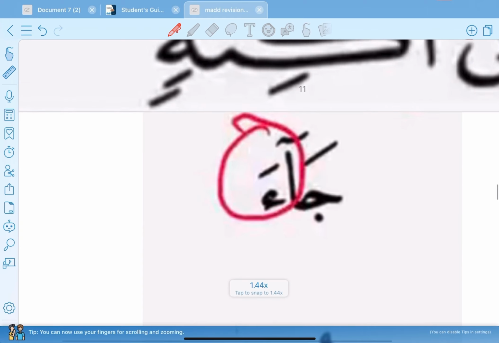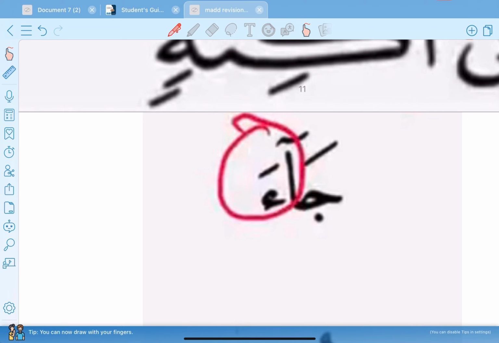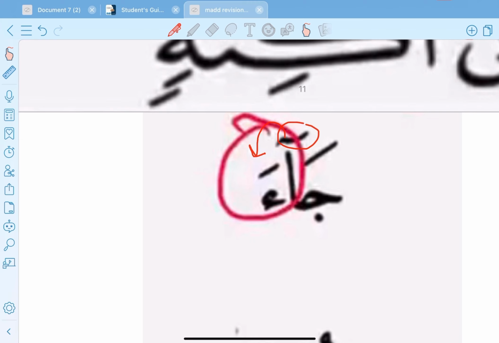Okay, جاء. جاء, here we have mad and it's followed by hamza. In the same word? Yes, in the same word. So we call it connected or متصل. So 4 counts. We prolong it 4 counts. جاء.